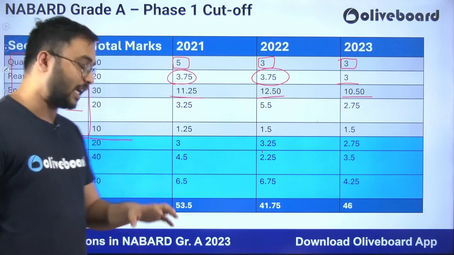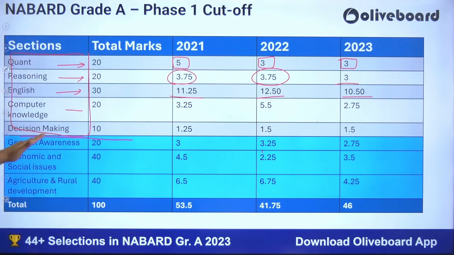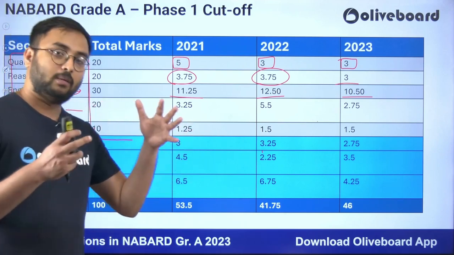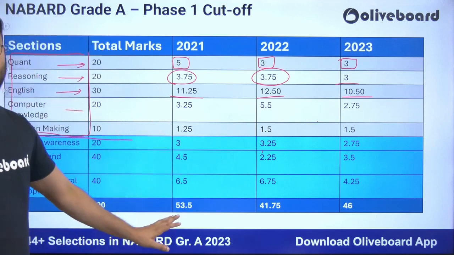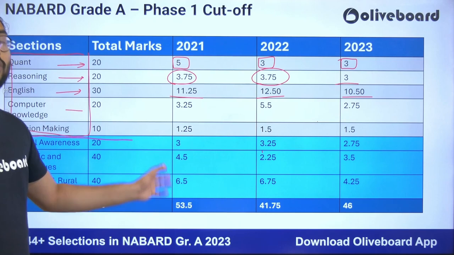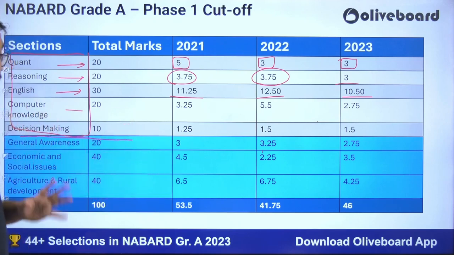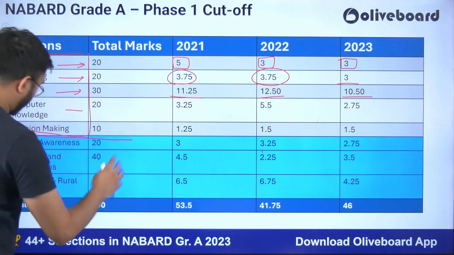The reason is because, as we all know, the marks you will get in general awareness, ESI and ARD, all will be made a tally, and that would be compared with your total merit cutoff, and then it will be decided whether you clear Phase 1 or not. So general awareness, keep a target of 10.